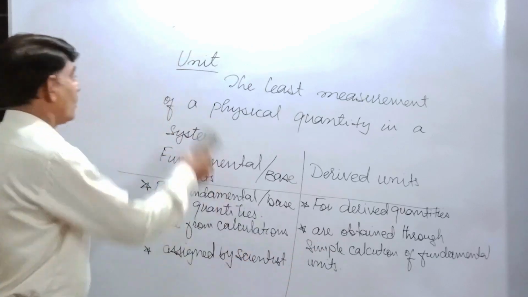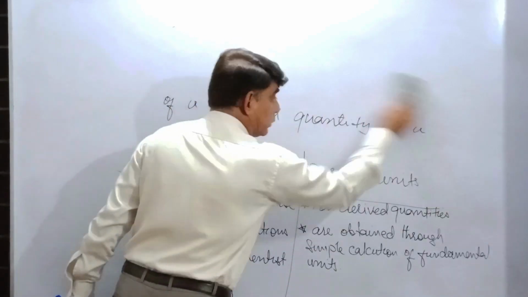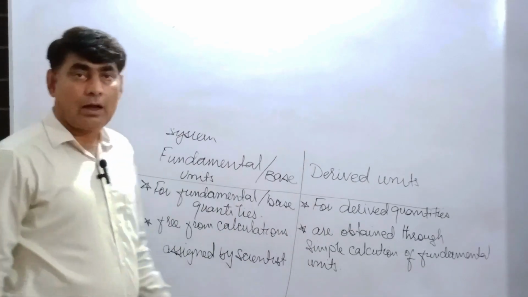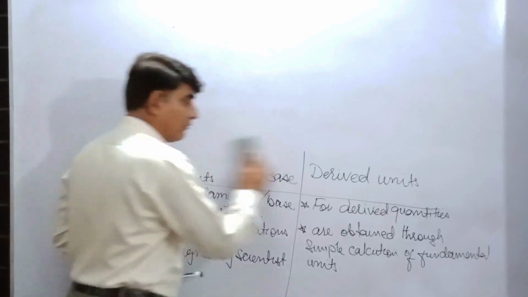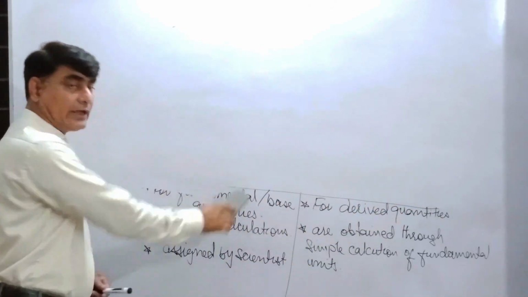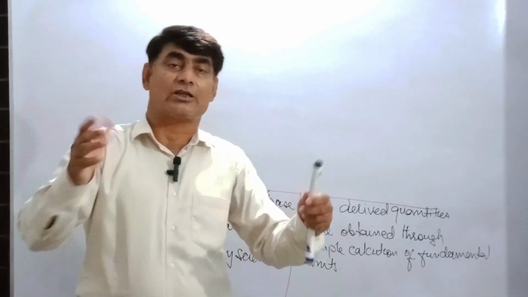Now we will discuss different systems of units. One of them is the British engineering system, which never became an international system.